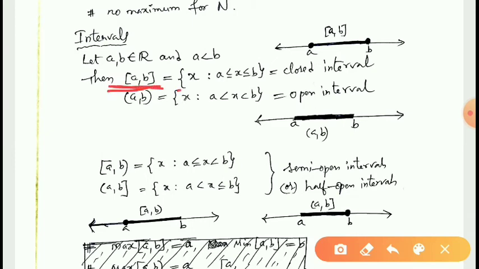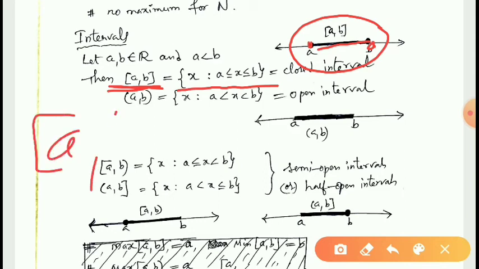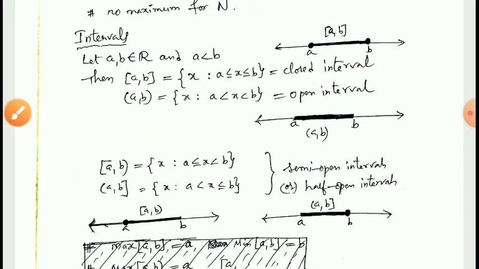This is defined as the set of x such that A is less than or equal to x is less than or equal to B. That means all the elements that lie between A and B, including A and including B, form the set called the closed interval AB. The closed interval AB consists of all the elements between A and B, and it also contains the endpoints A and B. This is the closed interval AB.